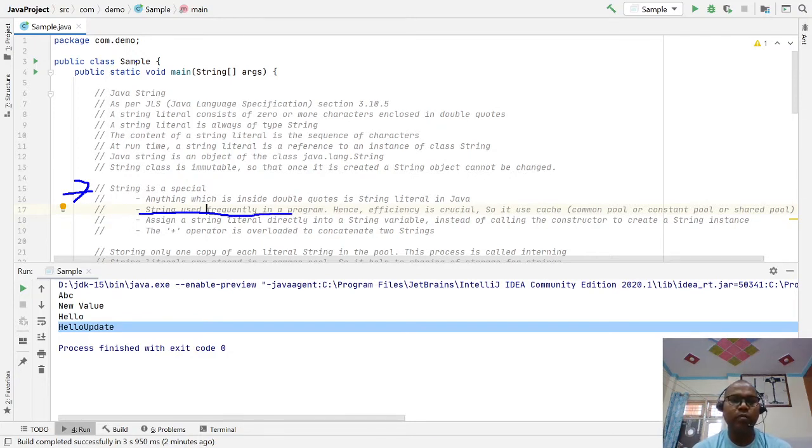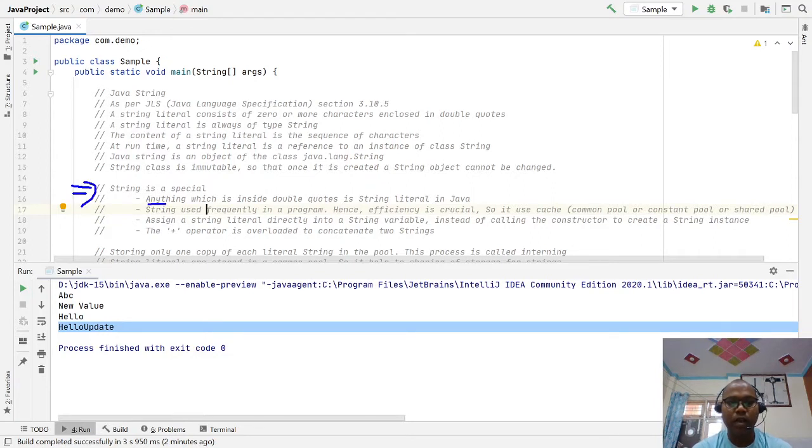If I'm writing a simple hello world program, we are using string. Any kind of general operation uses it. So for that purpose, Java has given it some special privileges, features and behavior. Let's discuss why Java strings are so special.